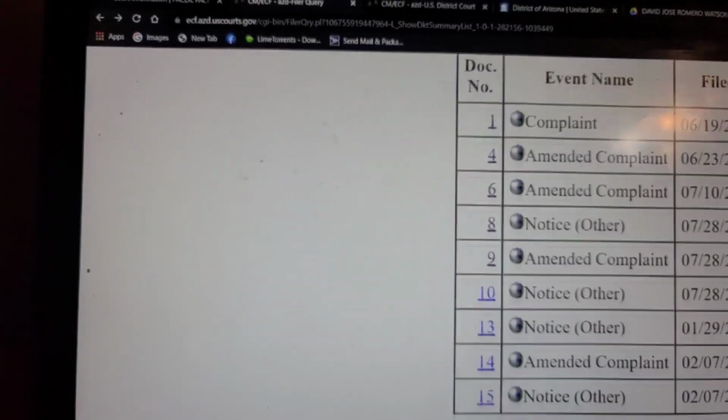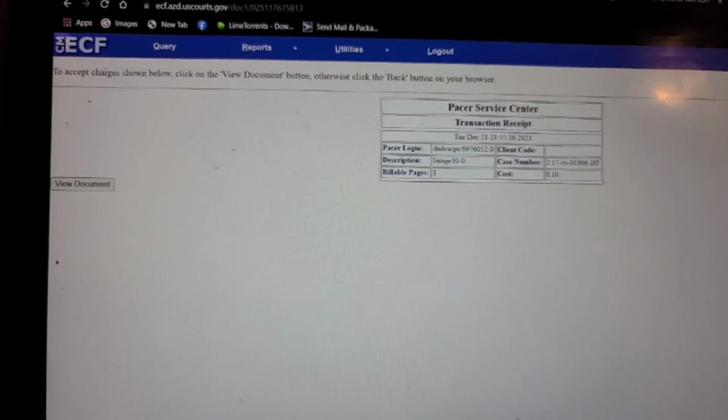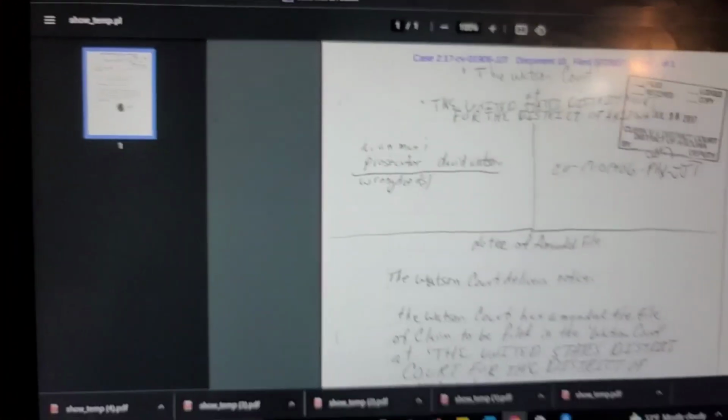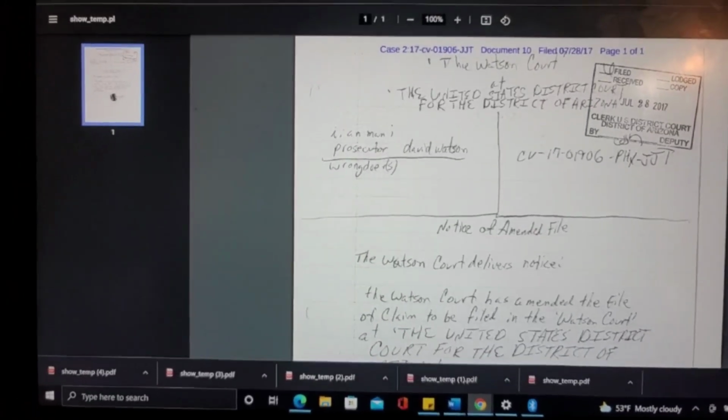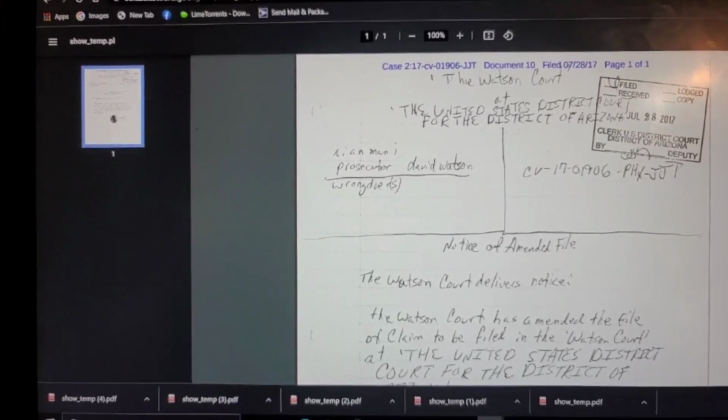So now we're going to click on number 10. This one's going to cost me 10 cents. Okay, so I'm going to view the document. Okay, so let's see. This one's filed on July 28th, 2017. I, a man, I guess he's the prosecutor. That's what he is putting.